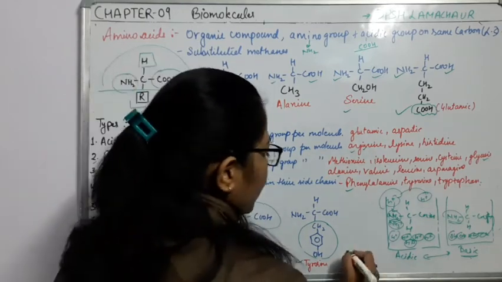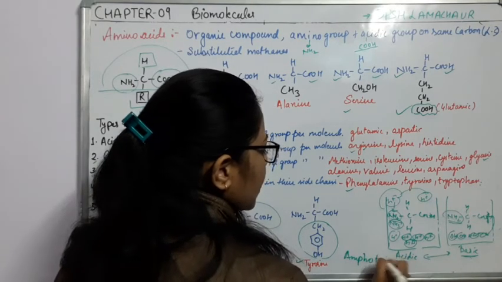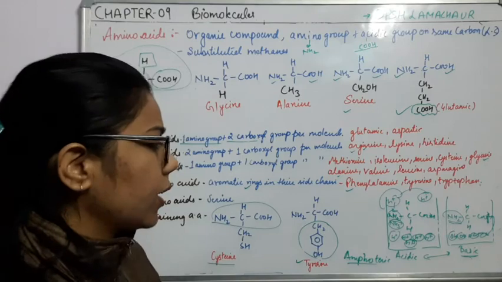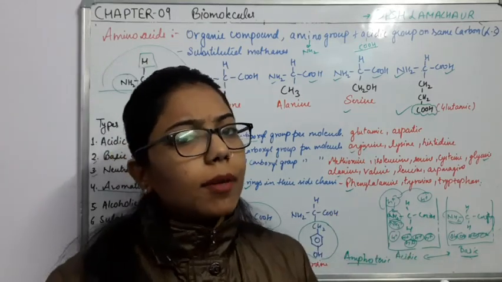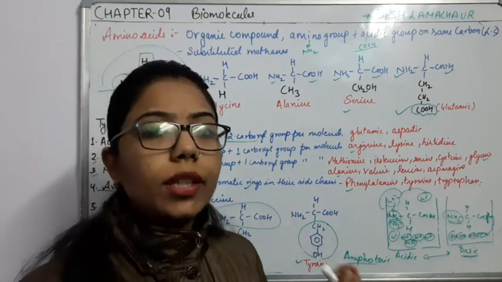So what will you say? It is amphoteric. Ampho means both. It can act as acidic as well as basic, and the molecule which they form here is the zwitterion.